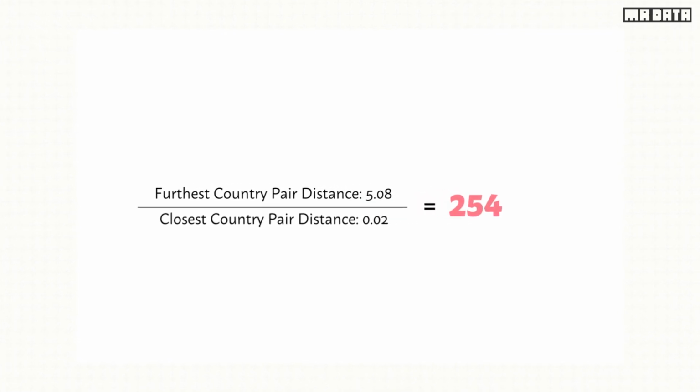The ratio between the furthest and closest pairs can give you an indication of how dissimilar countries are given the variables we are observing in this space. The ratio between Monaco and Niger and Sweden and the Netherlands is 254.